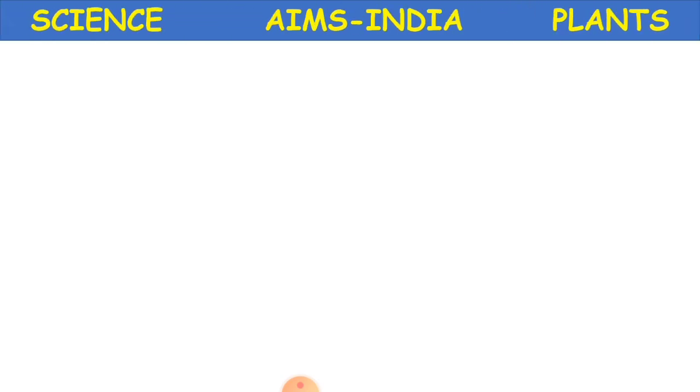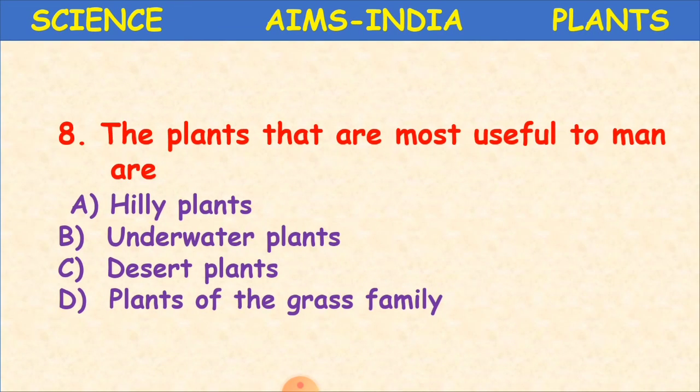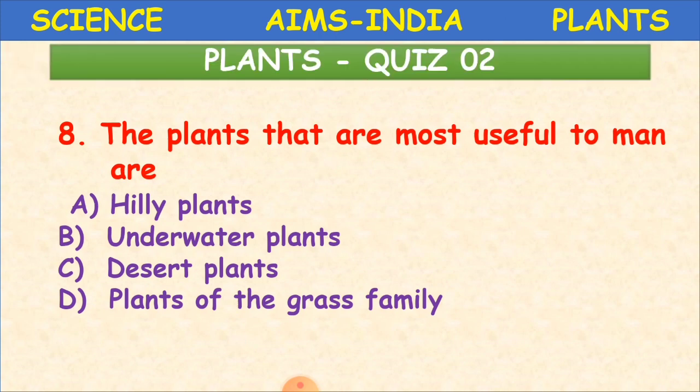The next question. The plants that are most useful to man are. Plants from which we are able to get food are much useful for us. Yes or no? Yes. What type of plants are they? Hilly plants, underwater plants, desert plants, or plants of the grass family? Yes, D, that is plants of the grass family.